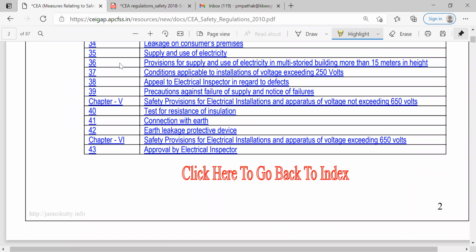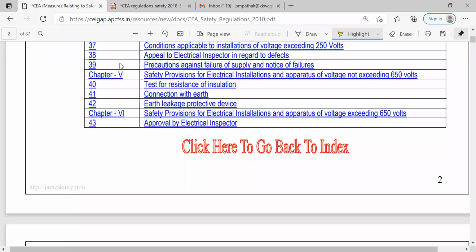So that is the residential one. Now more than 250 volt is a different case. So for 250 plus, then for 650 plus volt, then for other voltage requirements, different apparatus and different safety precautionary measures should be followed. For 250 plus, the guidelines are given under this 37.